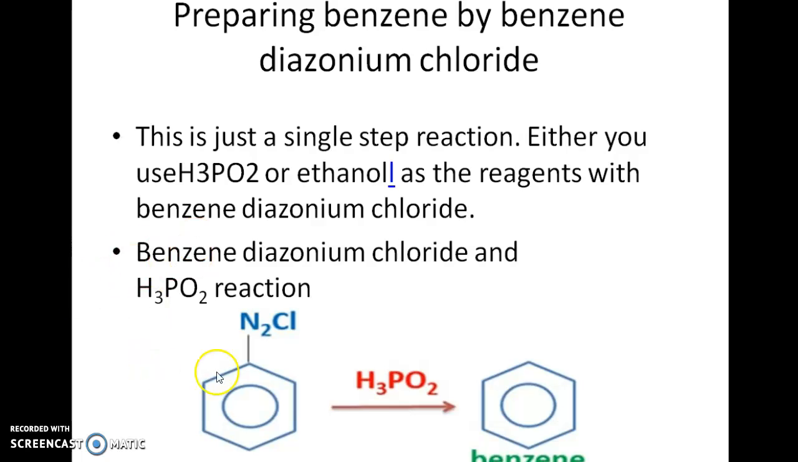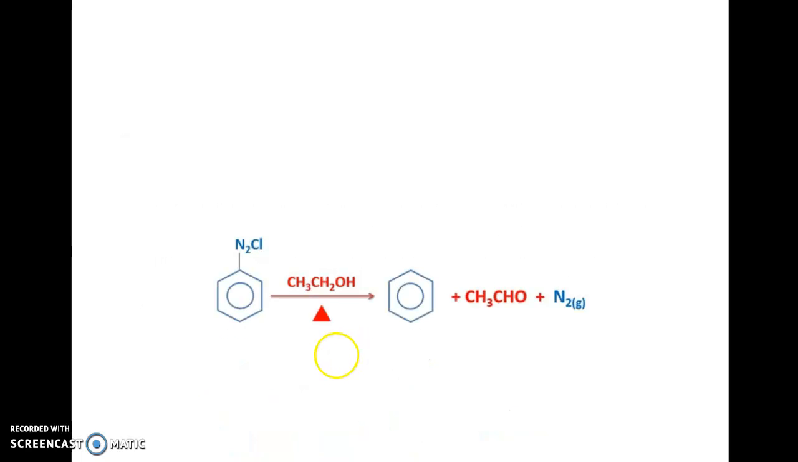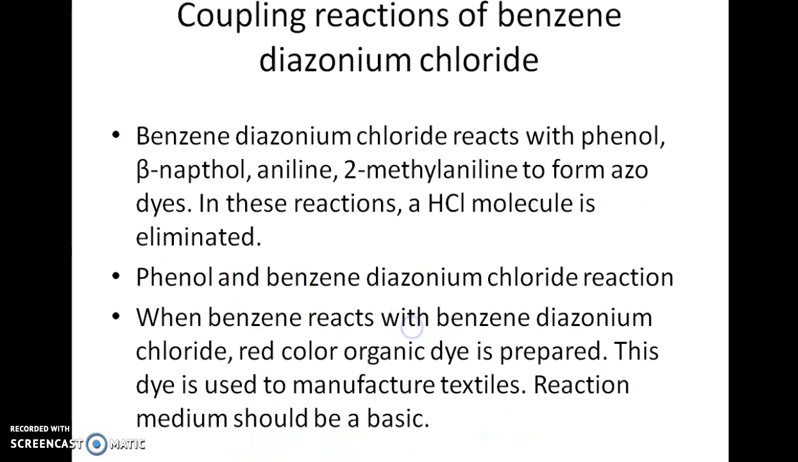When benzene diazonium chloride is treated with H3PO2, it gives benzene directly, and when benzene diazonium chloride is treated with ethyl alcohol, it leads to benzene, acetaldehyde and nitrogen. In both cases, nitrogen gas is evolved. This is one more type. This is a reaction which you can give.